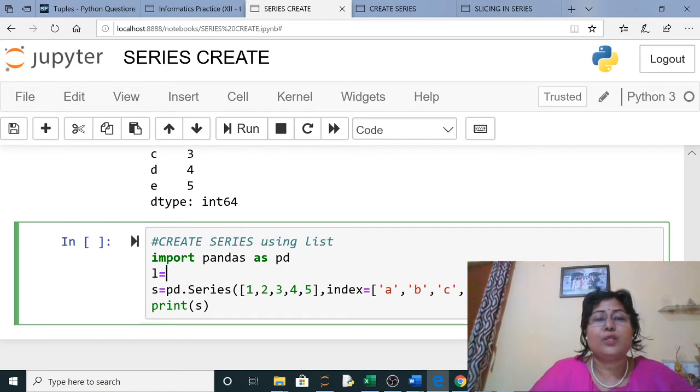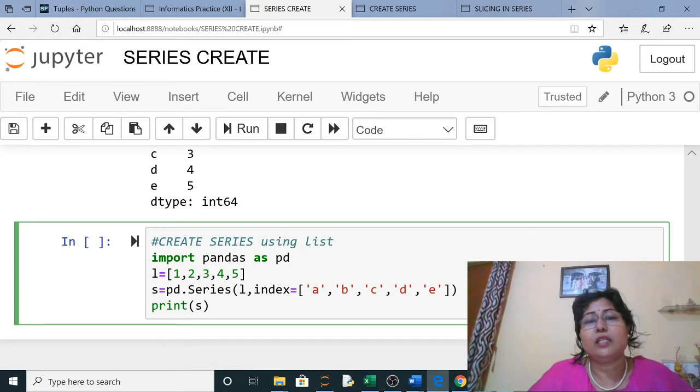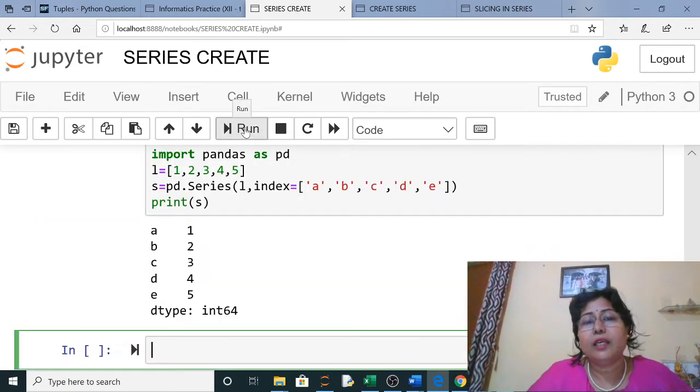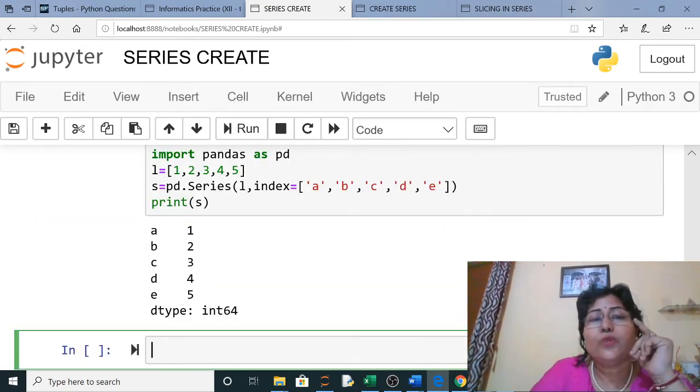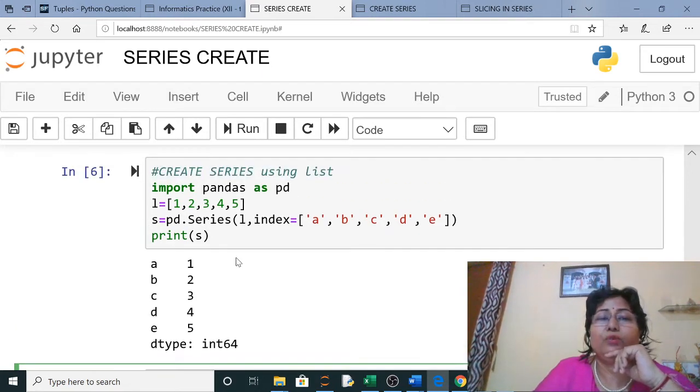L equals, and this value I am giving in the list, and here I have written the name of the list. So it is doing the same thing, creating the series using the list, and the index I have given on my own. If you don't give the index, by default it will be 0, 1, 2, 3, 4 for 5 values.